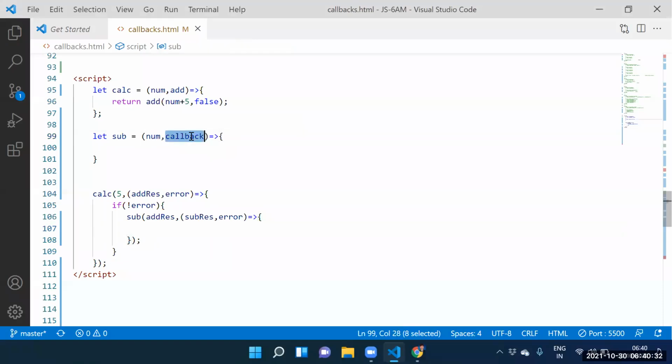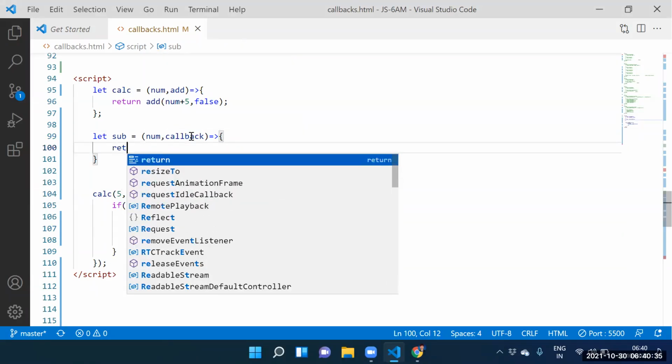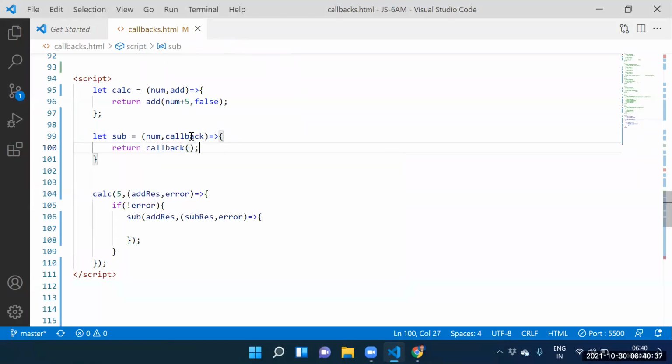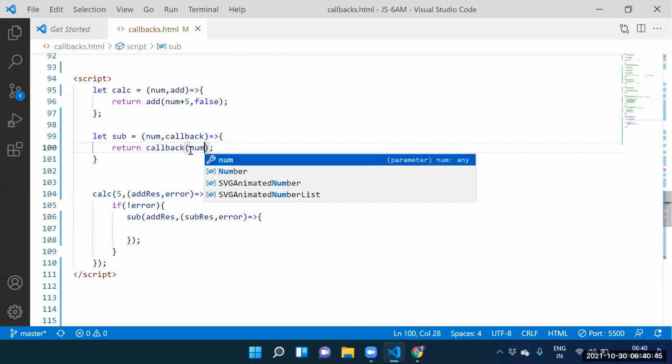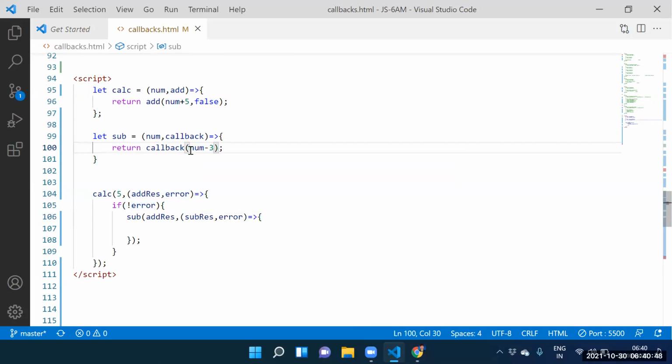I want to execute that function: return callback of. To execute this function, how many parameters do we need to supply? Two parameters. So num minus 3. Num minus 3 means 7. That 7 is stored into the subtraction result.